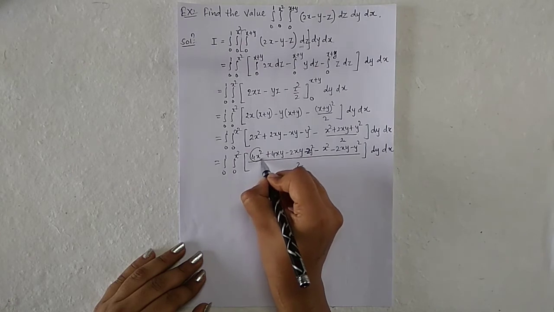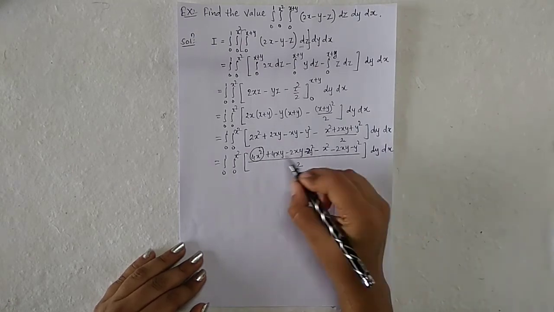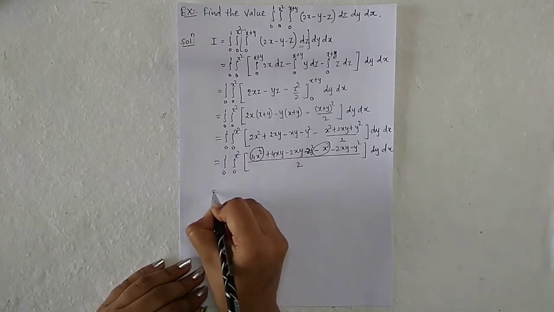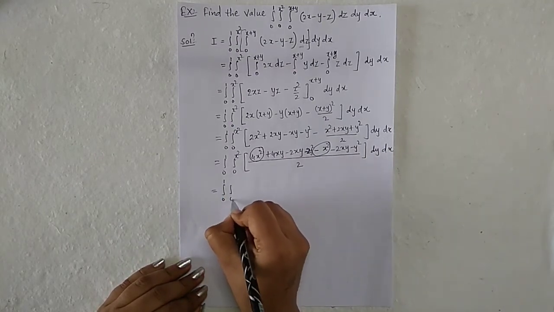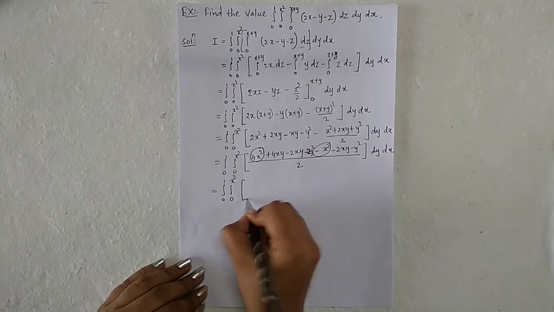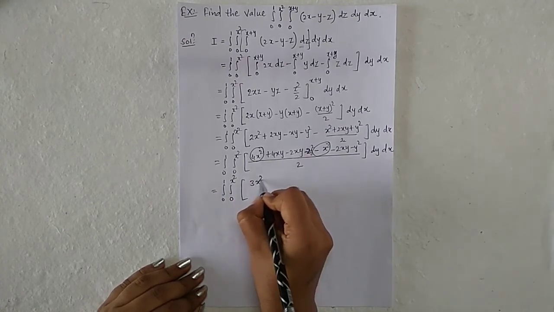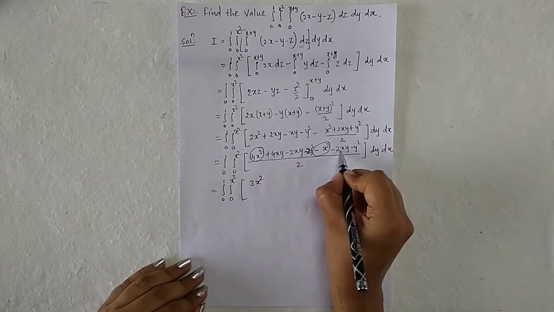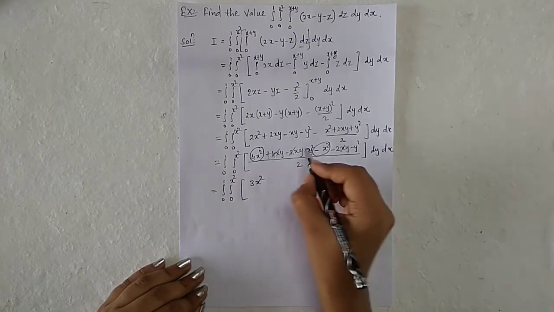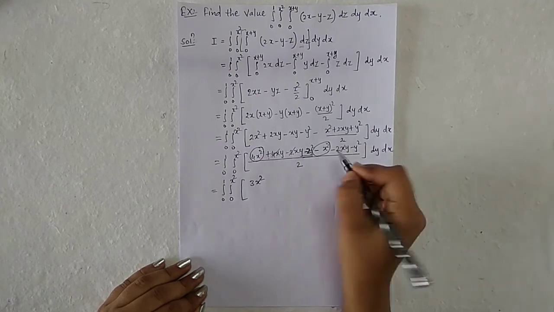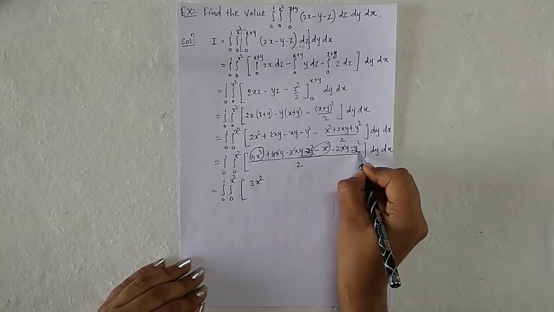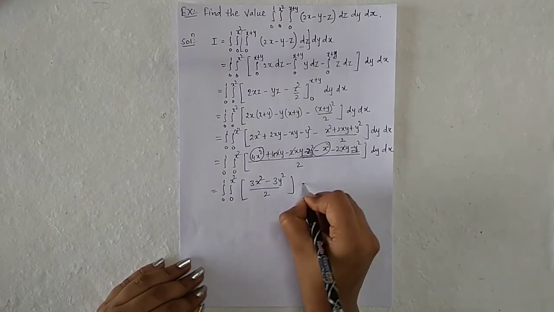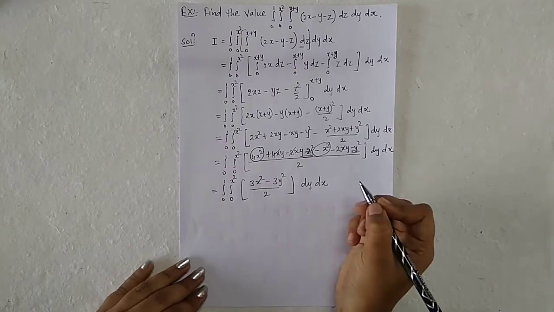So here 4x square and another term with x square is minus x square, so it becomes 3x square. The 4xy minus 2xy minus 2xy get cancelled, and the last term is minus 2y square minus y square, which is minus 3y square, divided by 2 into dy dx.